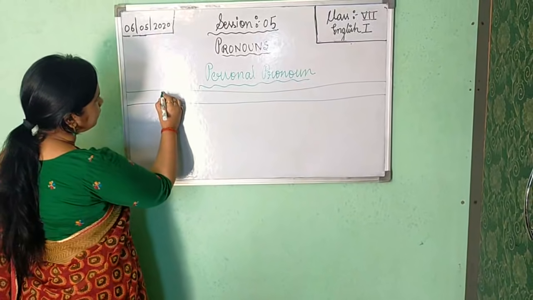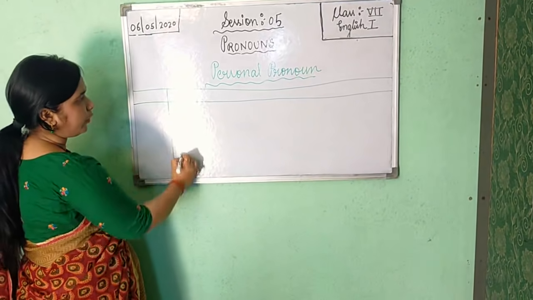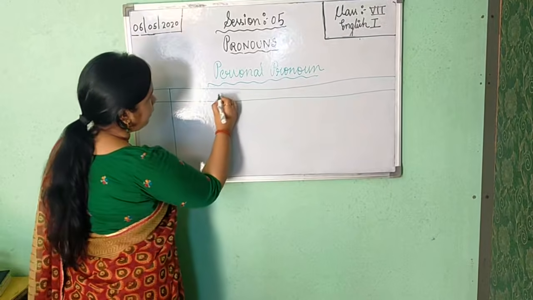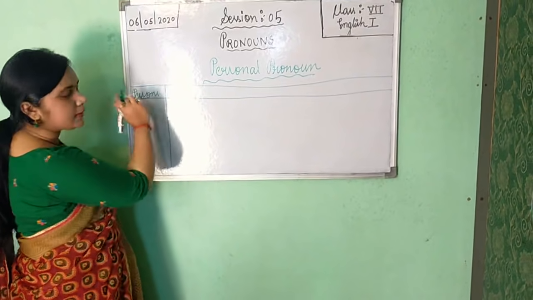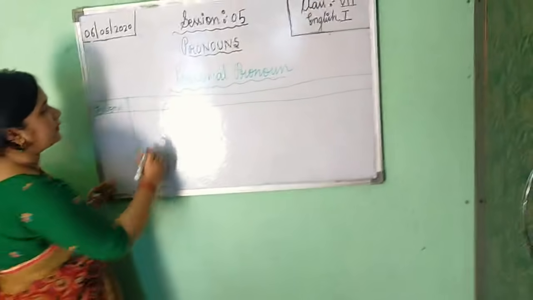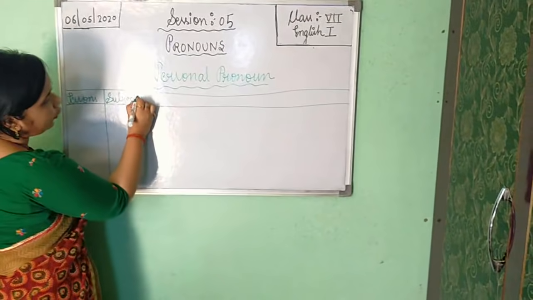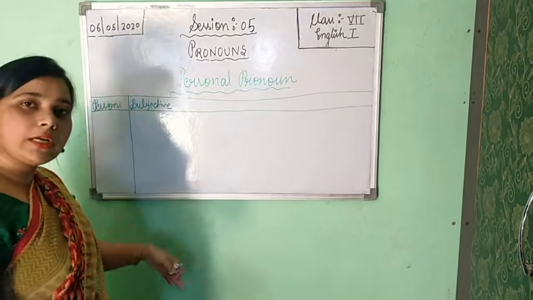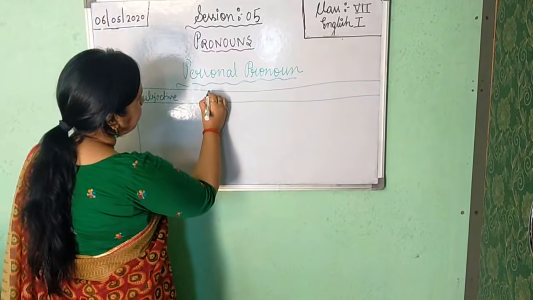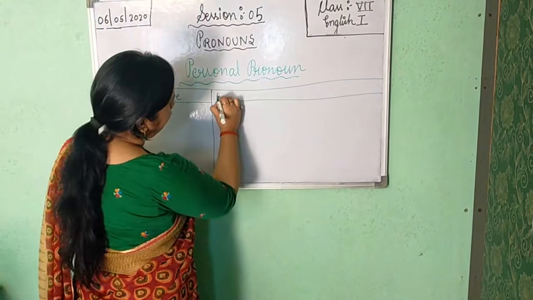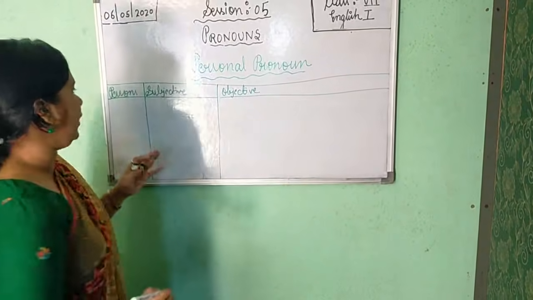After this you will draw a line like this. In the first blank you will write persons. In the second you will write subjective case. Don't write the word case; subjective or nominative both are the same. Now in the third one you will write objective. Objective or accusative both are the same.